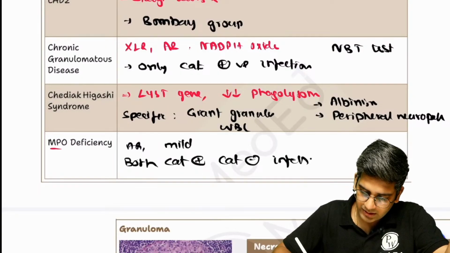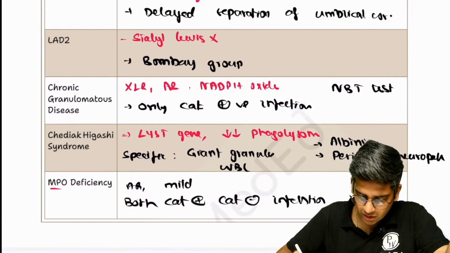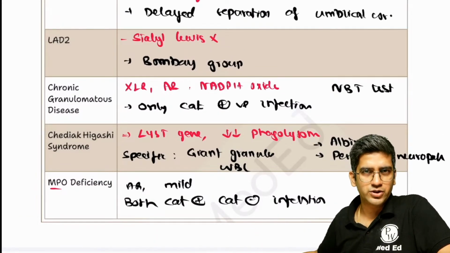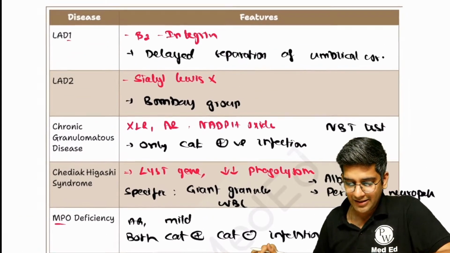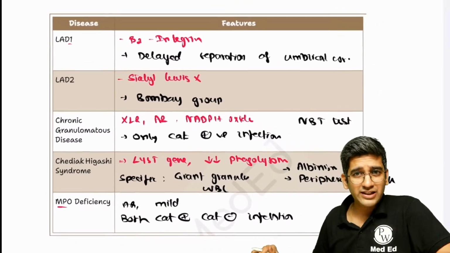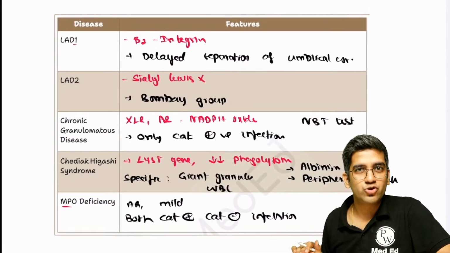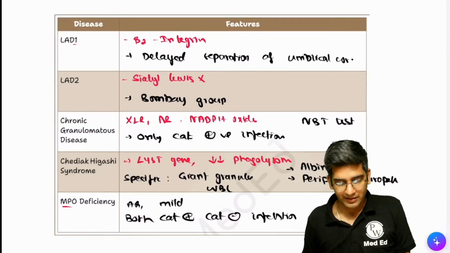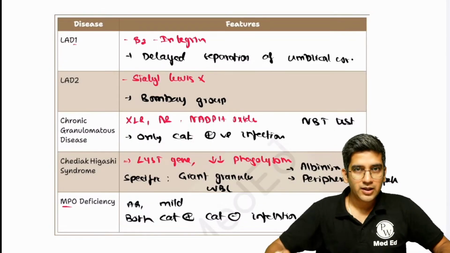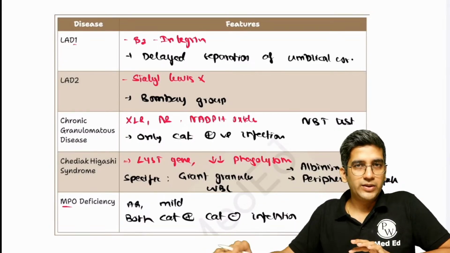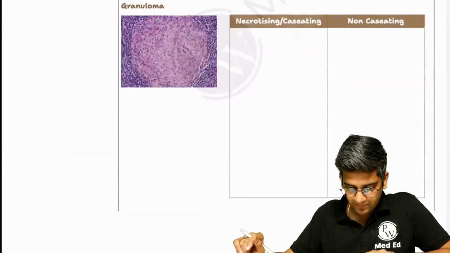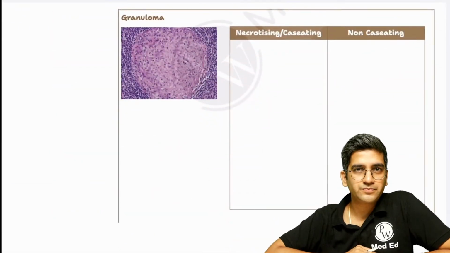Fine. This is a very short form for all the immune deficiency disorders, which can come in a, I don't think it should come in a 5 mark, 2 mark or an MCQ maximum, right? They should not ask in a 5 mark, but they ask, so be prepared. Okay, that's about it. That's about acute inflammation and a quick recap of all the inflammatory disorders. Fine. Let's go to chronic inflammation.